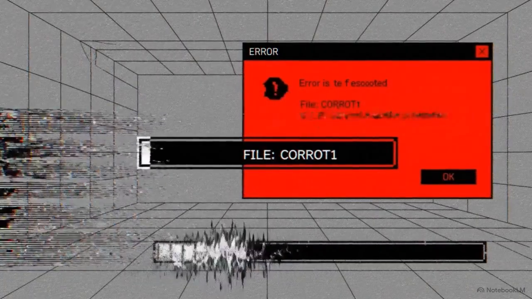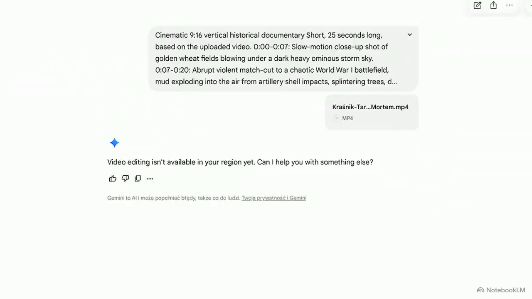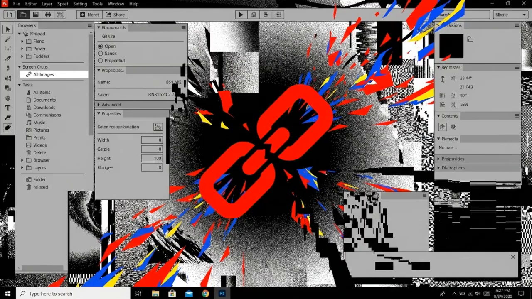But after several minutes of heavy processing, the generation loop abruptly stopped. The process was terminated by a sudden system exception. The backend threw a specific error message. It stated clearly, "Video editing isn't available in your region yet." Immediately after this crash, the user interface degraded entirely. The standard attachment tools vanished, completely blocking the user's ability to upload images or reference files into the chat window.